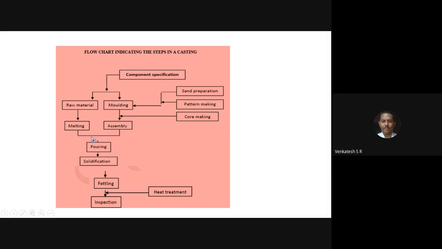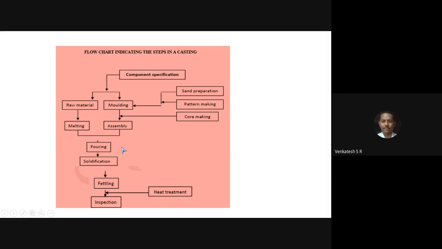So that can be compensated. Bring the metal a little bit higher than the melting temperature so that you can compensate the heat loss or temperature loss. After coming to the assembly section, pour the liquid metal into the mold cavity.